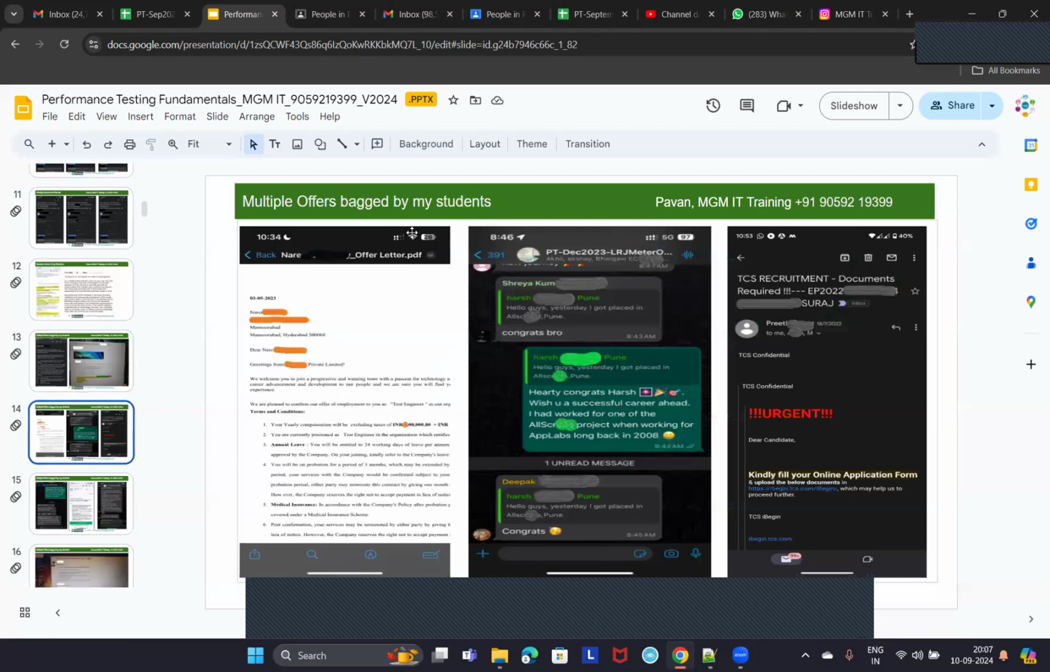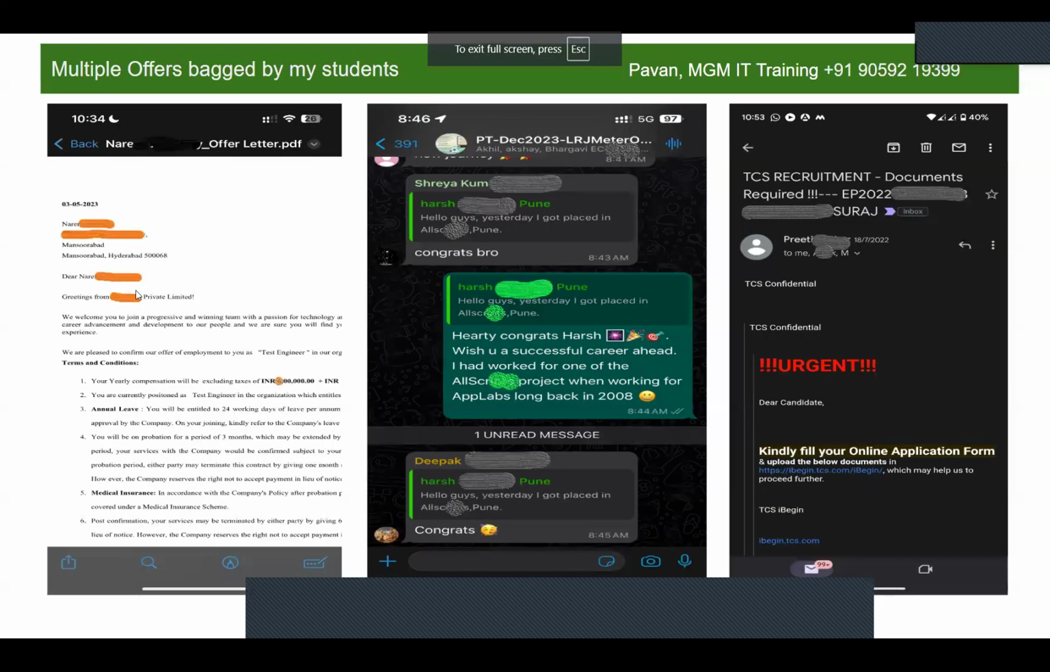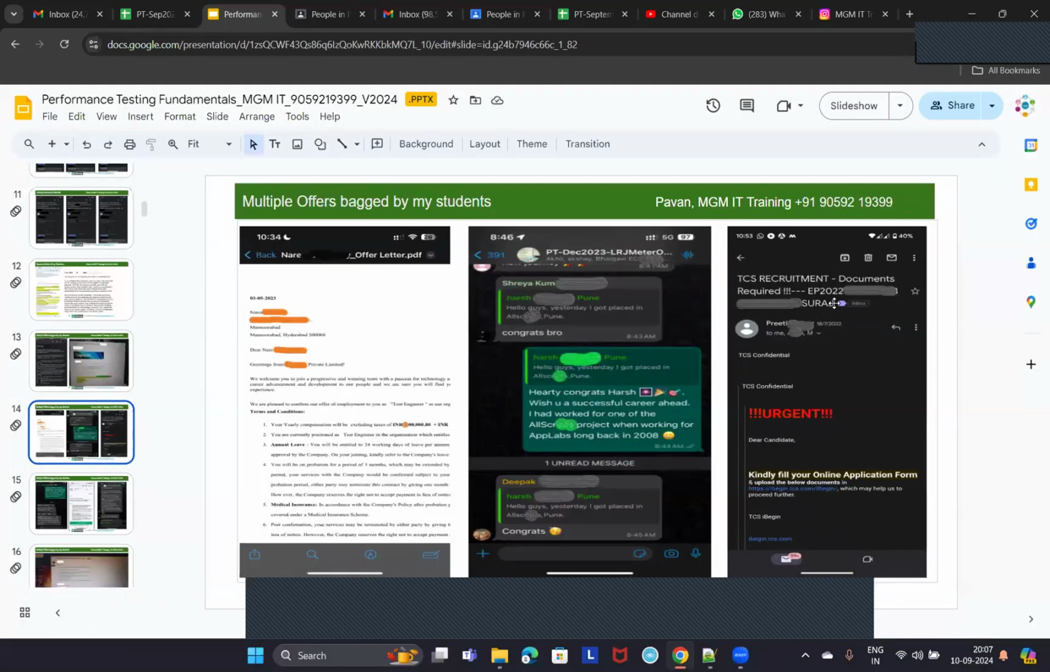These are some success stories of our previous batch students, some appreciation received from their managers. This is Narendra, and one more, Harsh, I think. And this offer letter belongs to Suraj. Suraj is a mechanical background student, and he joined my training in 2022, and he got placement in the same year. Recently he completed 2 years of his career as well, and he got a 20% hike in the last appraisal.